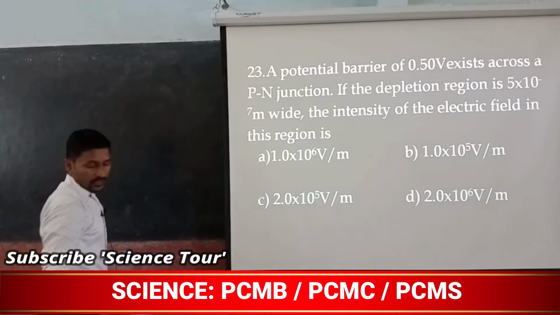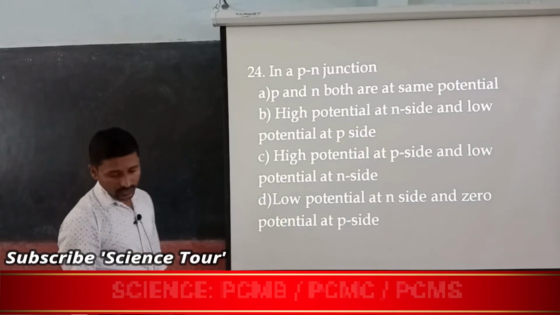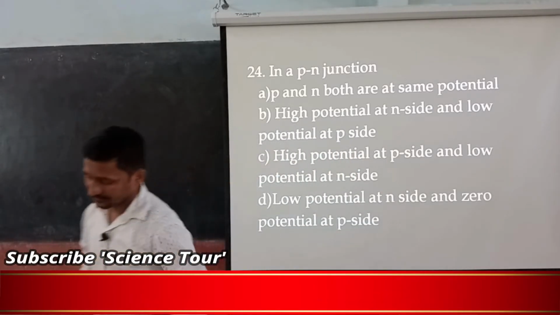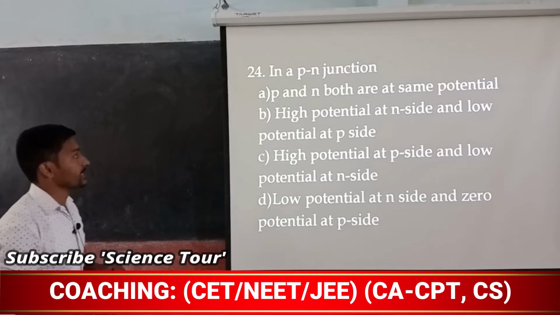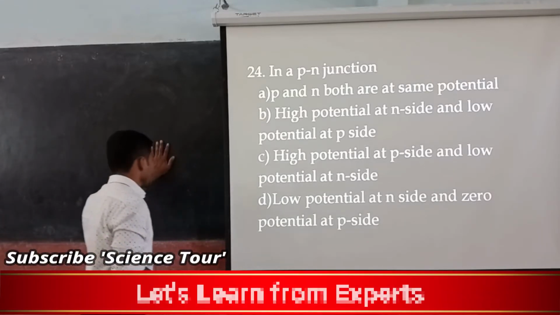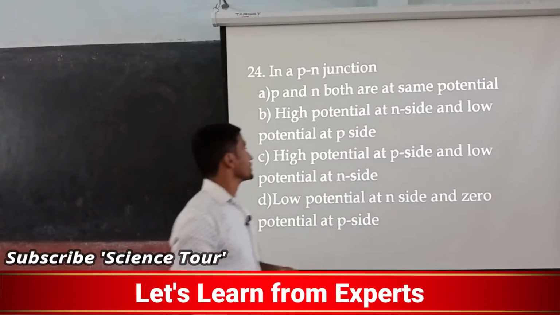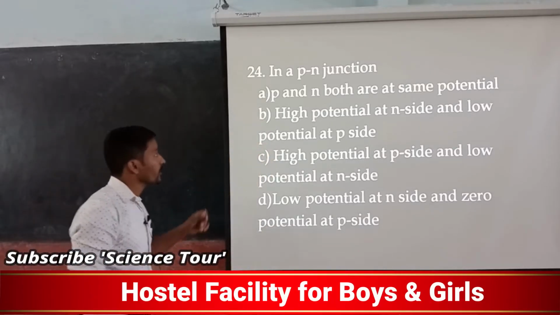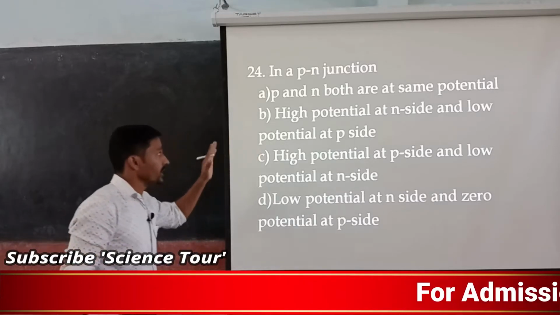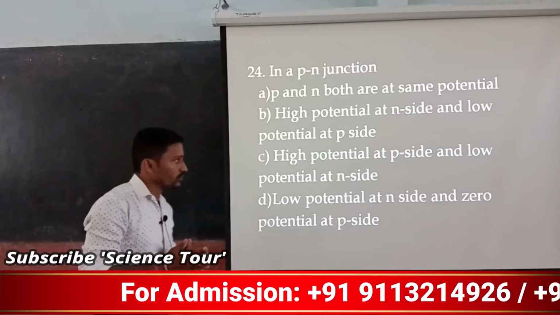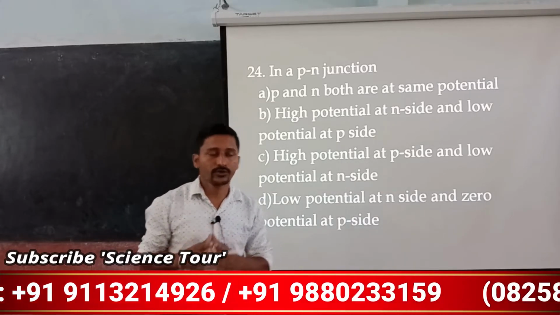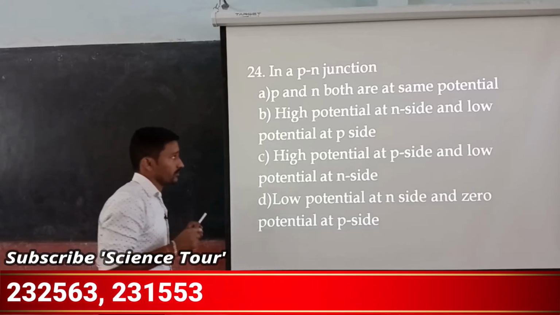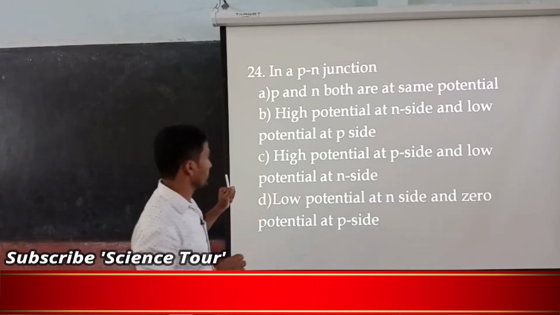Now go to the next question, that is the 24th. Find out the answer, guess the answer. It says that in a PN junction, you know what is meant by a PN junction. In a PN junction, P and N both are at the same potential. You have to find out what you know about that. So the first option says in a PN junction, P and N both are at the same potential.